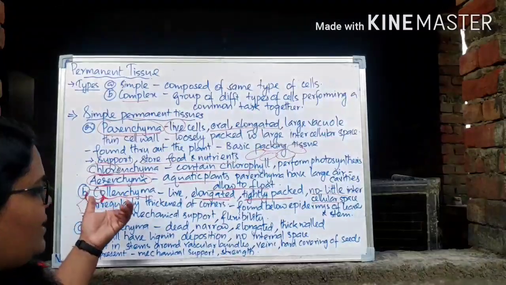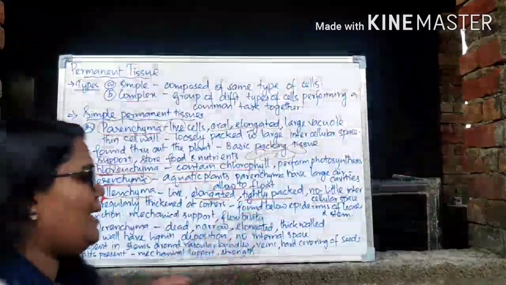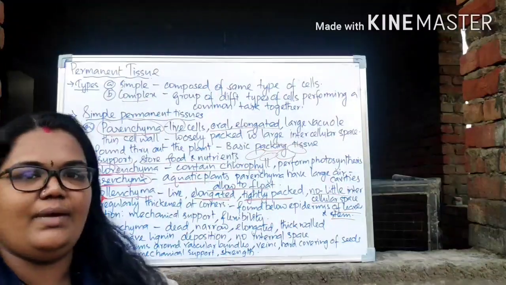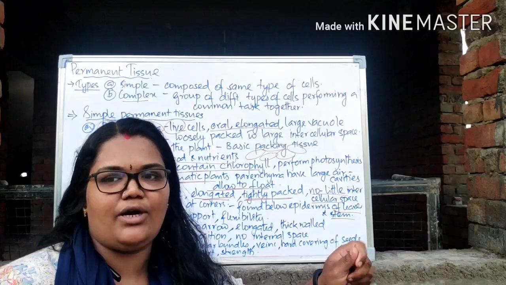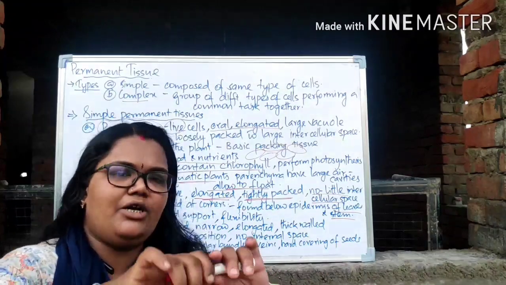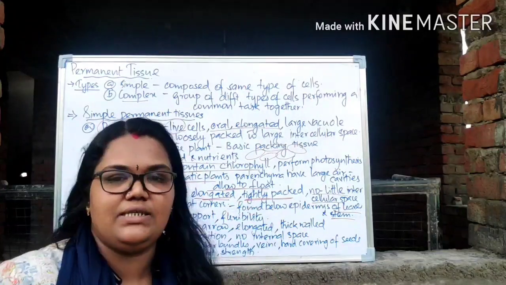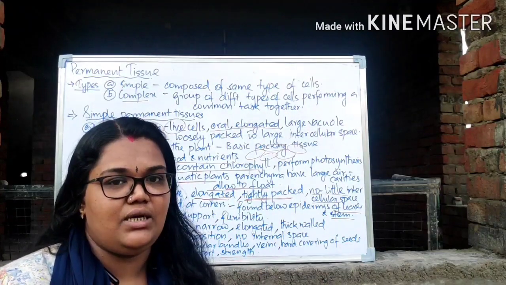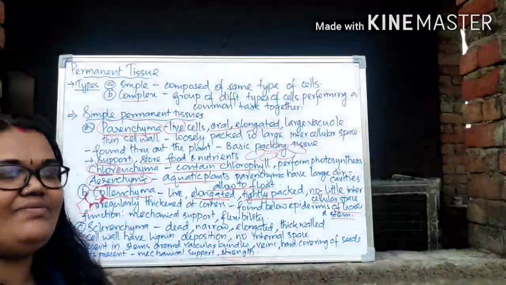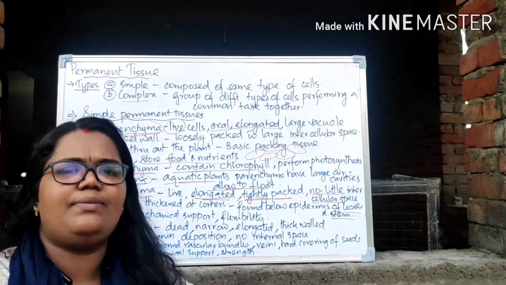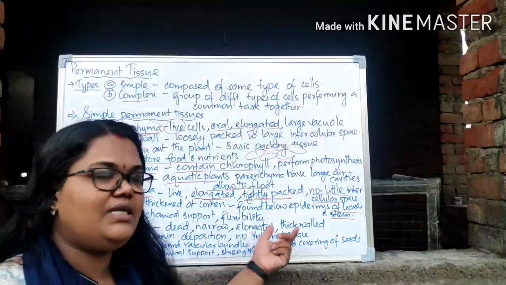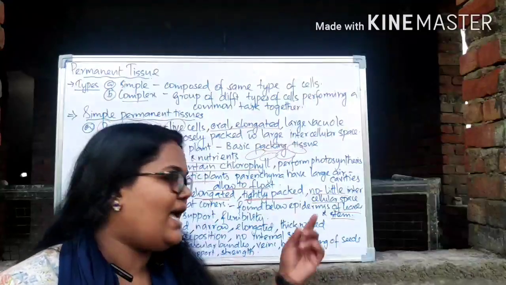Where can we find it, right? These collenchyma tissues are normally found below the epidermis of leaves and stem, right? You can see that when we are bending a stem or anything, it will not easily break. If you bend it too much, obviously it will break, but normally there is some bending capacity. Why is that bending capacity there? That bending capacity is actually provided by the collenchyma, because it gives flexibility. It's somewhat flexible in nature, right? So that's why collenchyma is mostly present below the epidermis of leaves and also stem.